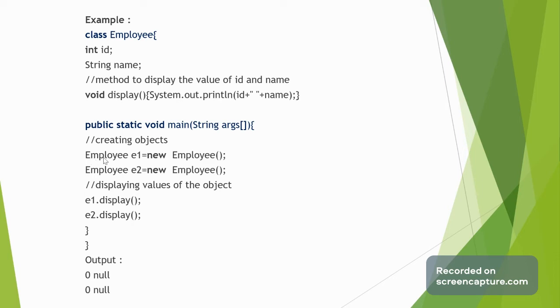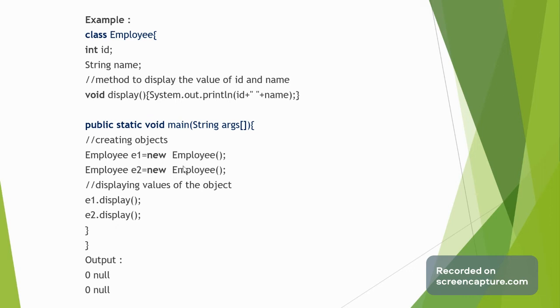Normally we create the Employee object: Employee e1 is equal to new Employee. If we have not created a constructor here, by default the compiler will create a default constructor, because we have not created an Employee constructor.